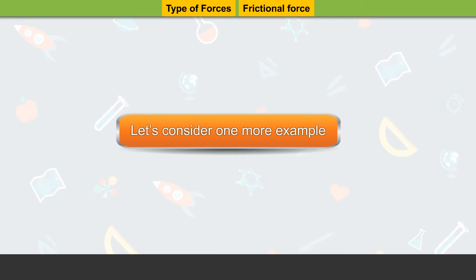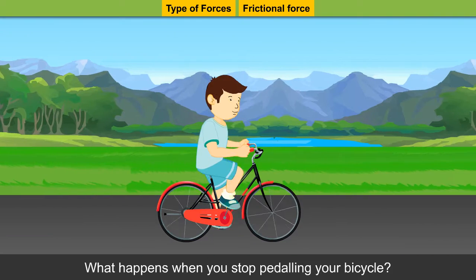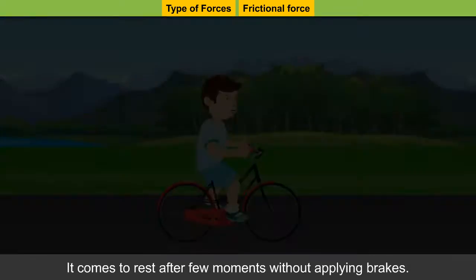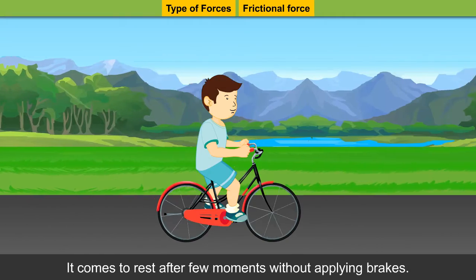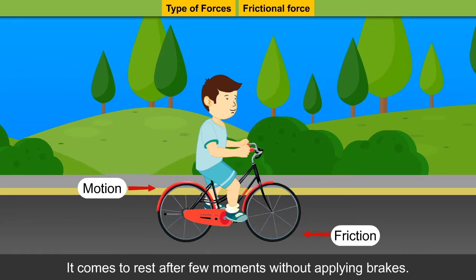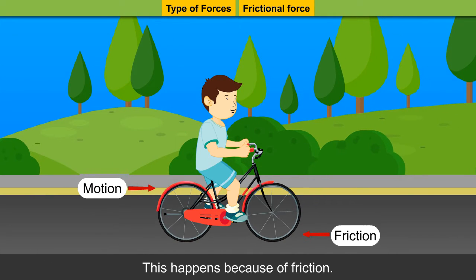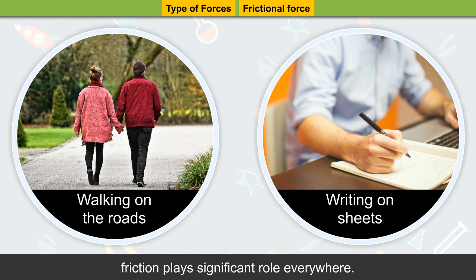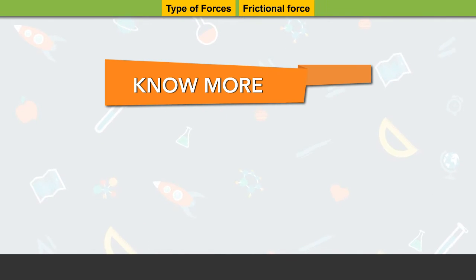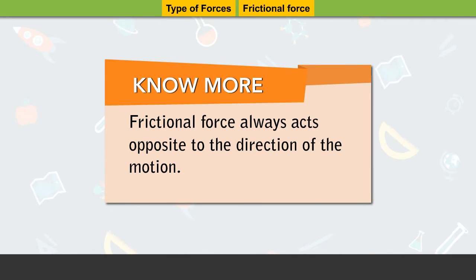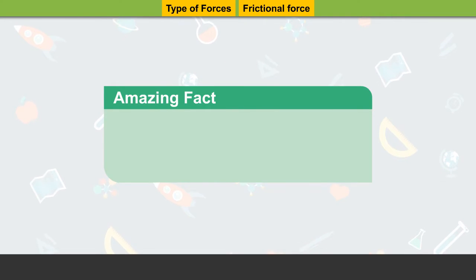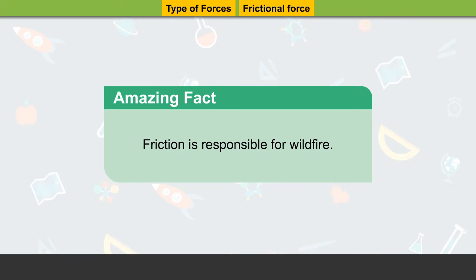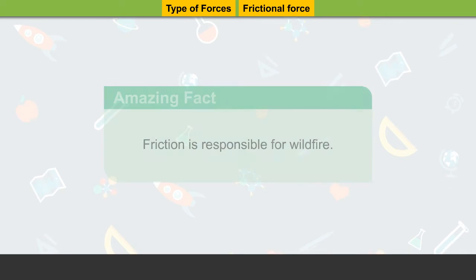Let's consider one more example. What happens when you stop pedaling your bicycle? It comes to rest after a few moments without applying brakes. This happens because of friction. From walking on the roads to riding in cars, friction plays a significant role everywhere. Note: frictional force always acts opposite to the direction of the motion. Amazing fact: friction is responsible for wildfire.